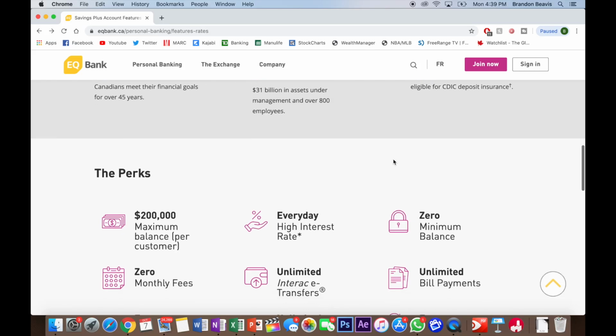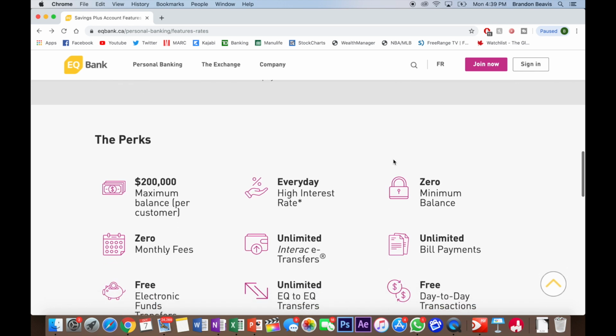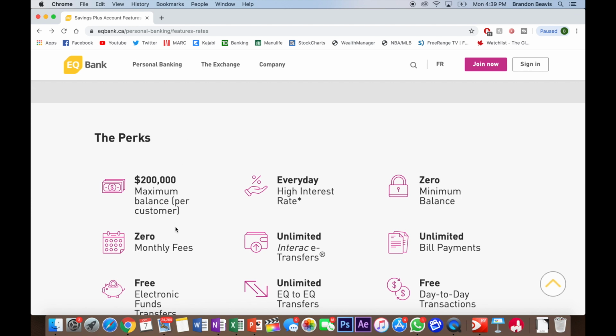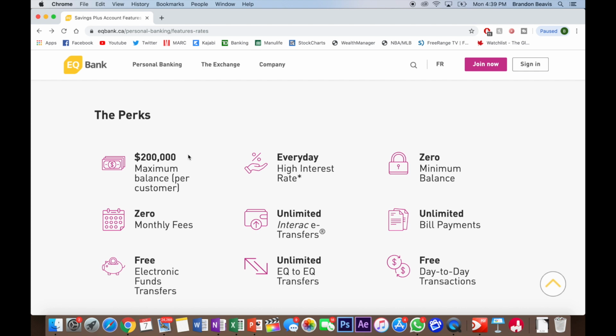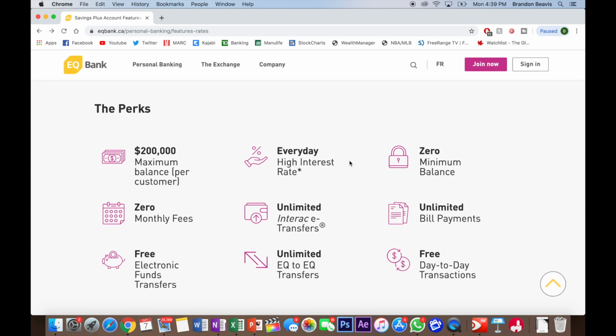But in terms of the actual features that this high interest savings account offers, they do cap out at a $200,000 maximum. So that is the account size that you can go in. You can fund your account up to a maximum of $200,000. You see that maximum balance per customer. They say here high everyday interest rates. These are actually paid out on a monthly basis, as we'll take a look at in a second.